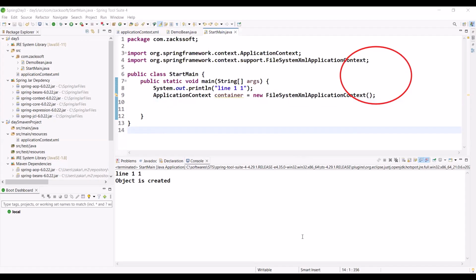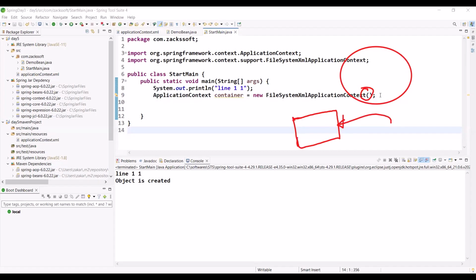Okay. Observe. We are not passing any XML file. No problem. Obviously, what is your container? The container is an object, right? But we are not configuring it. There is no problem. Simply let me run.